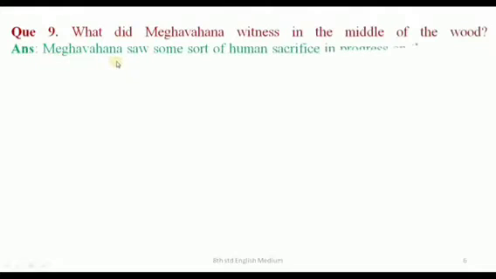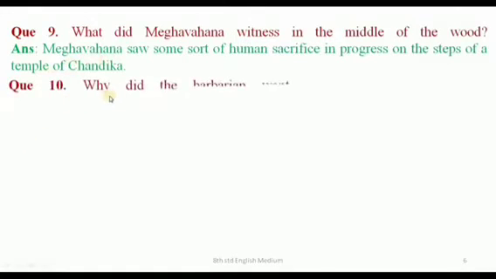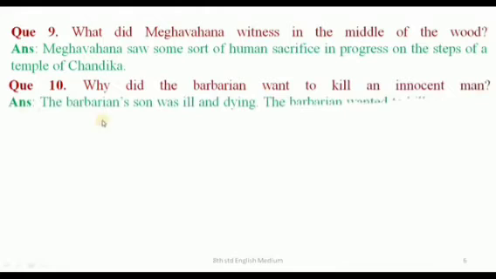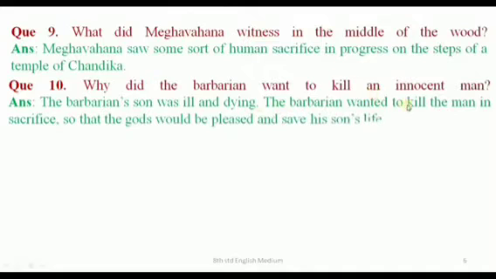Question number 9. What did Meghavahana witness in the middle of the wood? Answer, Meghavahana saw some sort of human sacrifice in progress on the steps of a temple of Chandika, that is Durga temple. Next one. Question number 10. Why did the barbarian want to kill an innocent man? Answer, the barbarian's son was ill and dying. The barbarian wanted to kill the man in the sacrifice so that the gods would be pleased and save his son's life.